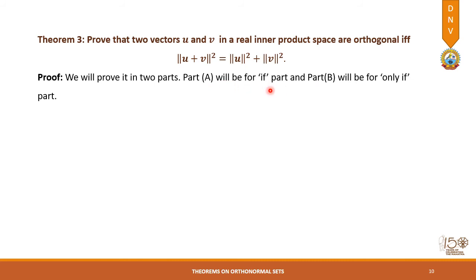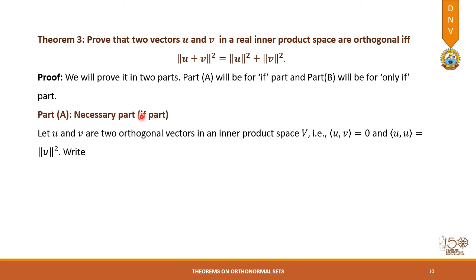Part A will be called the if part and part B will be called the only if part. The meaning of IFF is if and only if, so we will be dividing it into two parts. The first part is the necessary part, or we can call it the if part. So let U and V be two orthogonal vectors in an inner product space V,